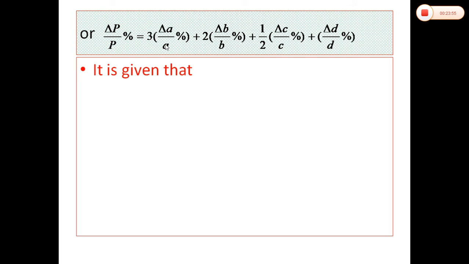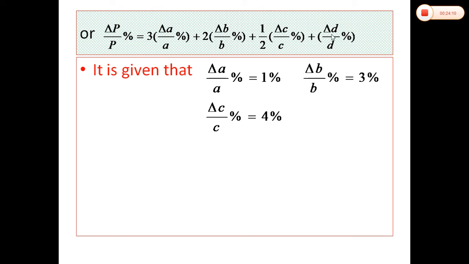Here it is given that the percentage error in A is equal to 1%. Similarly, delta B over B is given 3%, the percentage error in C is given 4%, and the percentage error in D, that is delta D over D percent, is equal to 2%.